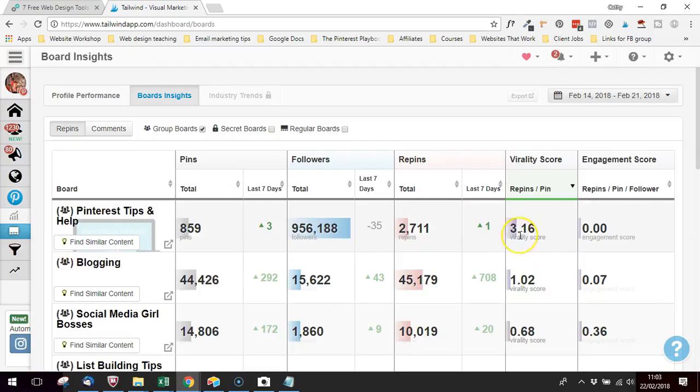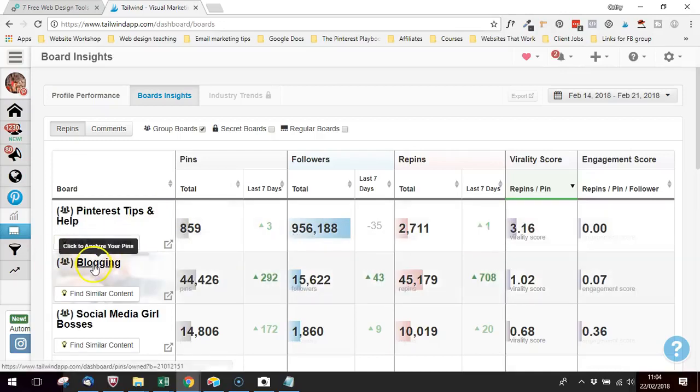The higher the number, the more of the pins are getting repinned out there. Repinning is a key part of a Pinterest strategy because if nobody's repinning your pins, then nobody's going to be seeing them. It makes sense to keep an eye on this number. Now this board does send me traffic every month, so I'm pretty happy that this correlation does work.